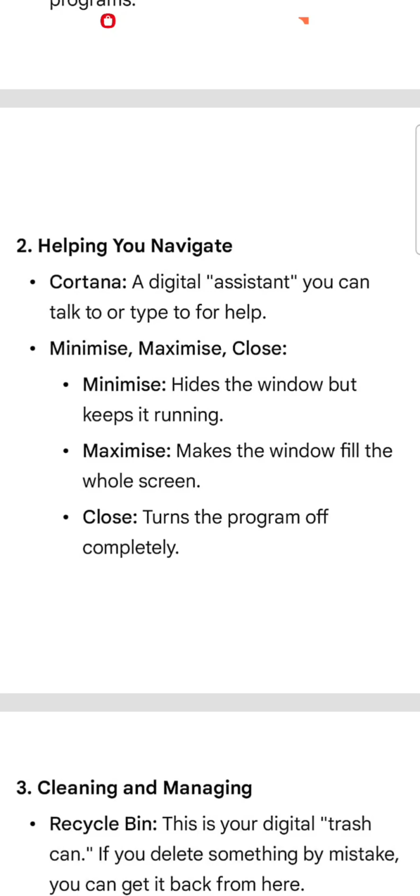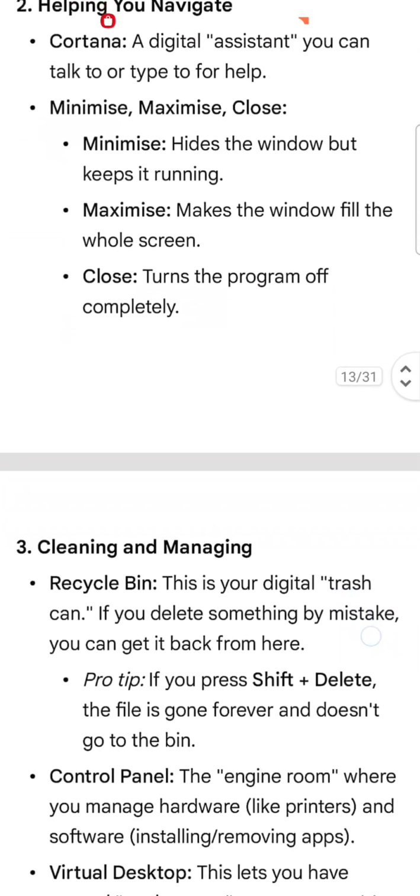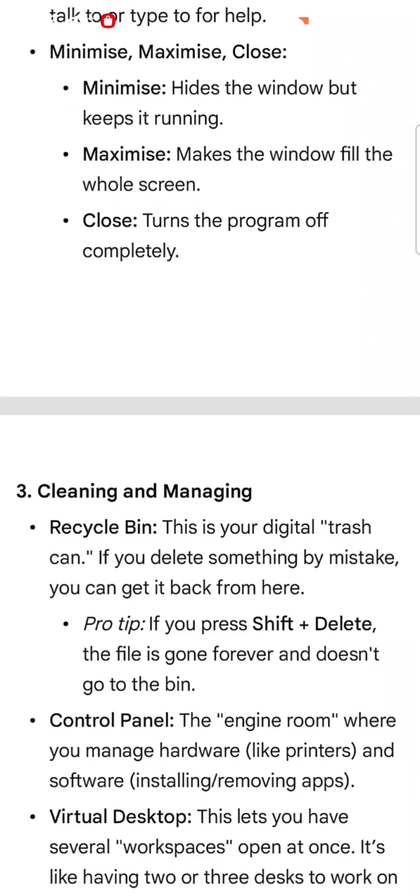Minimize, maximize, close. Minimize hides the window but keeps it running. Maximize makes the window fill the whole screen. Close turns the program off completely. Cleaning and managing. Recycle Bin, this is your digital trash can.